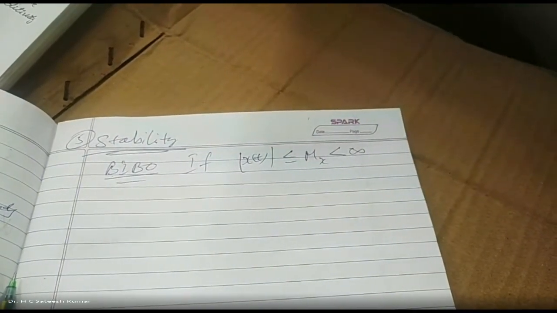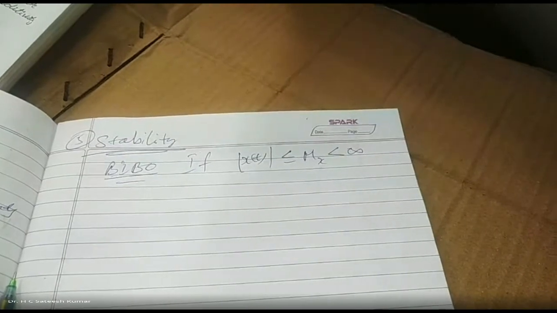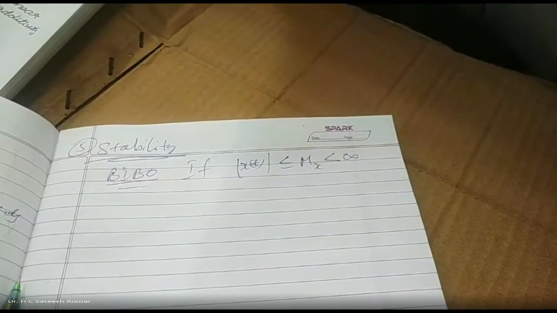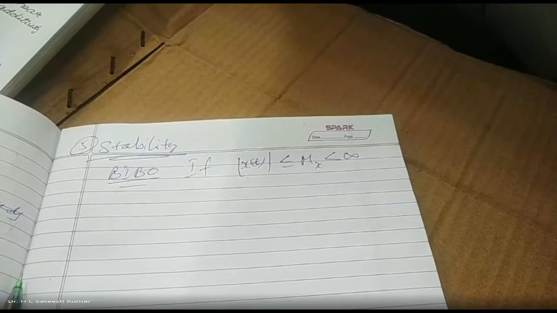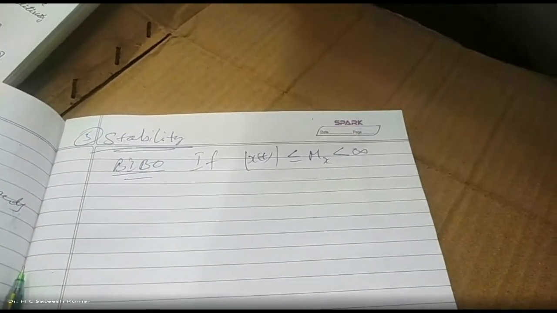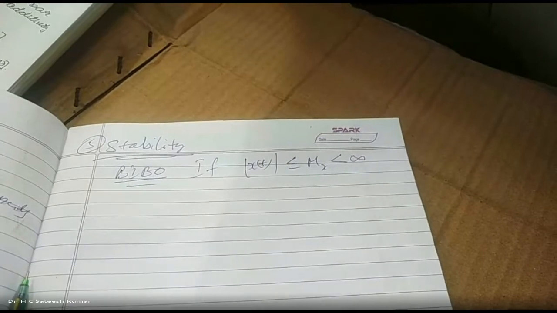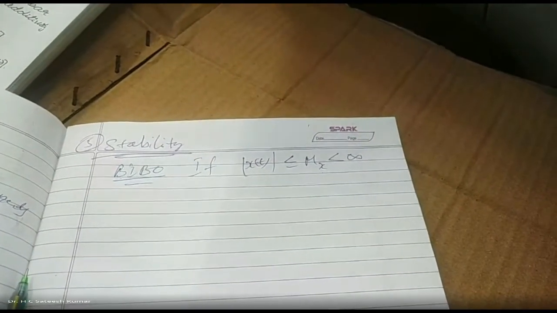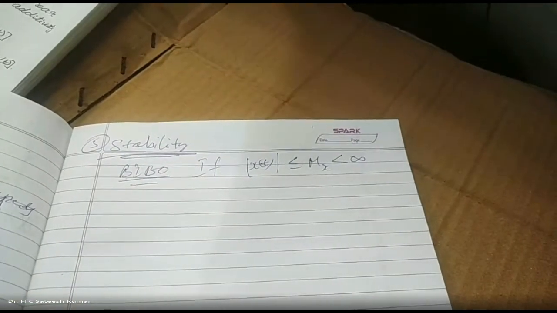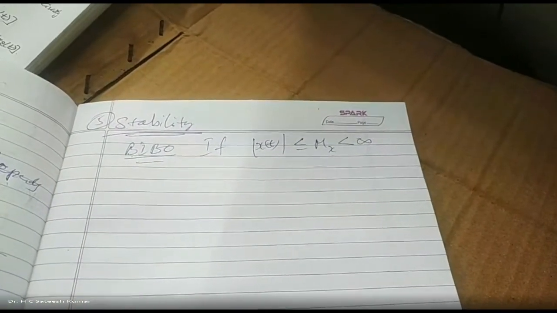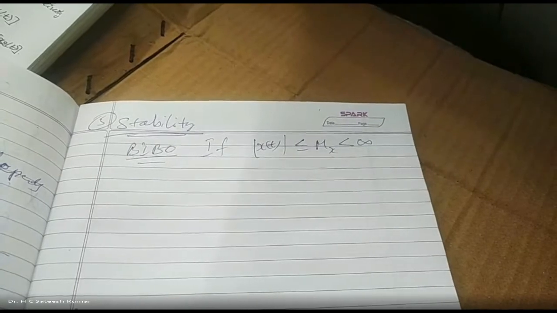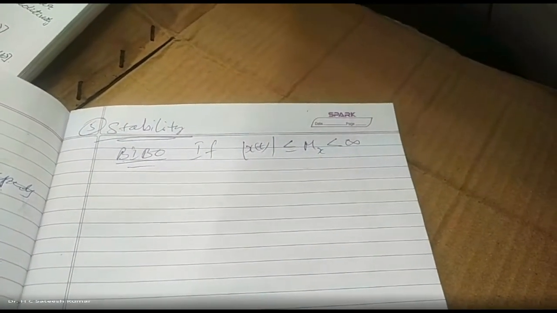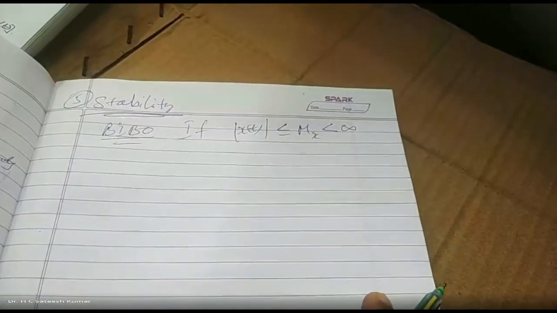If you are able to get a measurable output, as in the rubber band example, you are applying a finite amount of force. But after a certain instant, it breaks. Even though your input is finite, you cannot measure the output because it breaks after the displacement that has taken place. So it becomes an unstable system. You agree with that? That is the concept of stability.